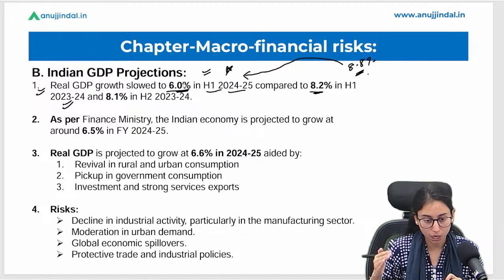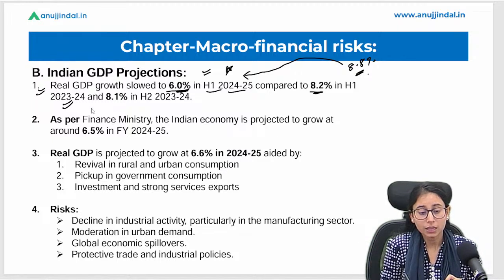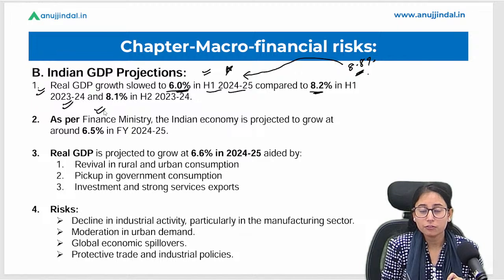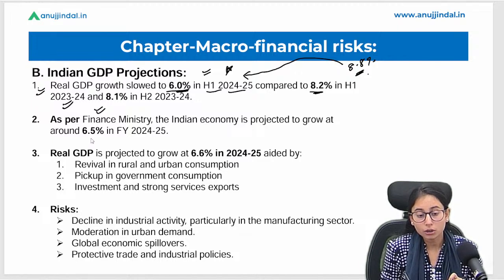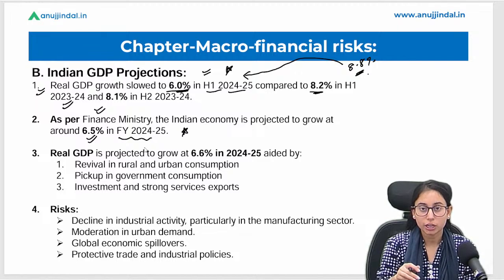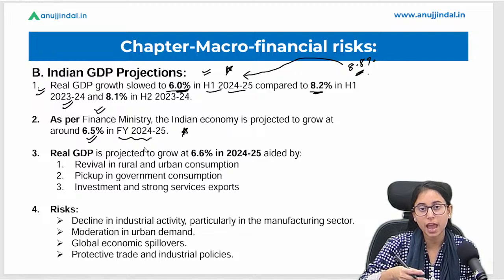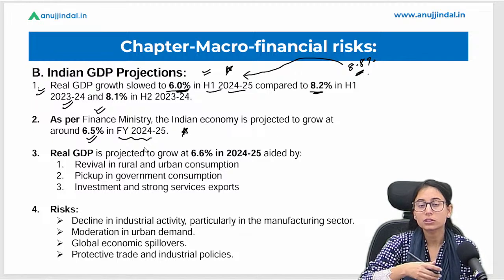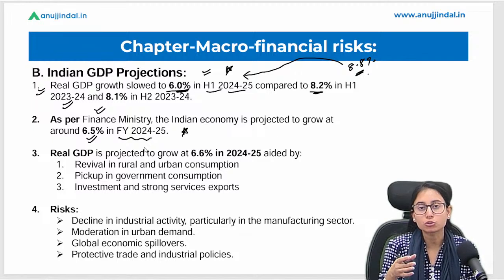Okay, if we talk about it, the finance ministry has also recorded GDP estimations of 6.5% in financial year 2024-2025. Very important. So all such institutions are aligning the GDP growth estimation along a single line, because they all are expecting it to slow down in the coming financial year.